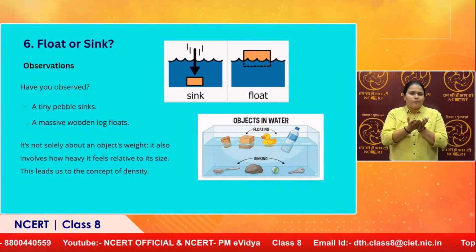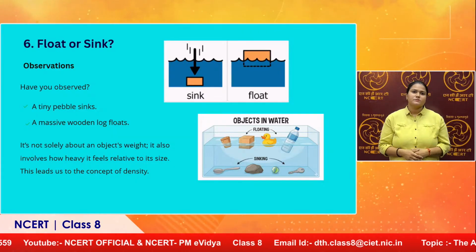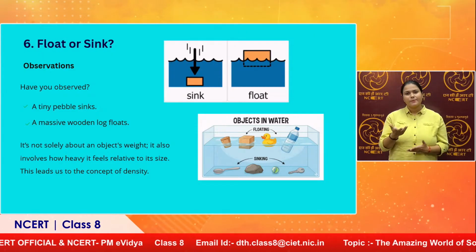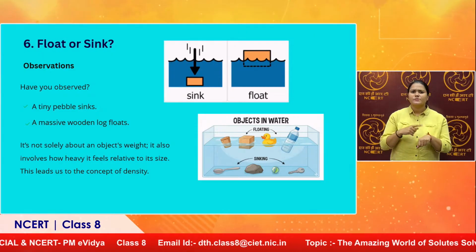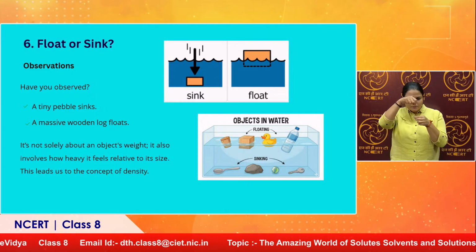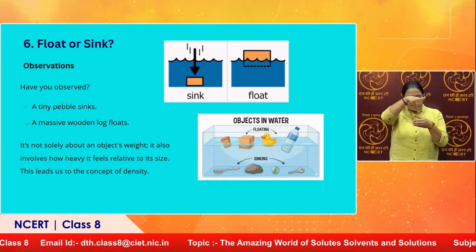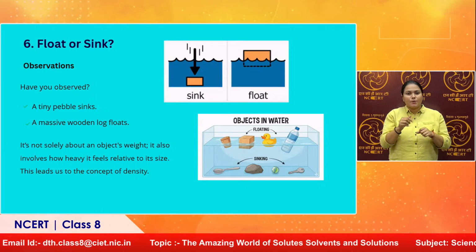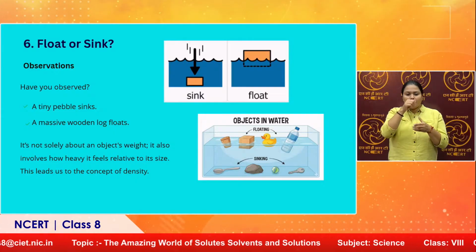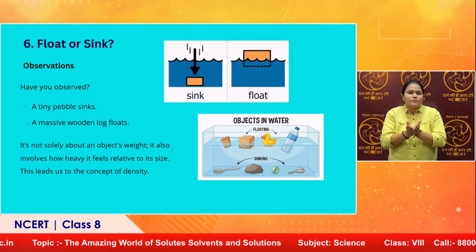We did talk about buoyancy and buoyant force, but is that applicable in all cases? Sometimes we see that a tiny pebble, a tiny stone, goes straight down in the water, but a big wooden log floats on water. Why does that happen? This is because of density.